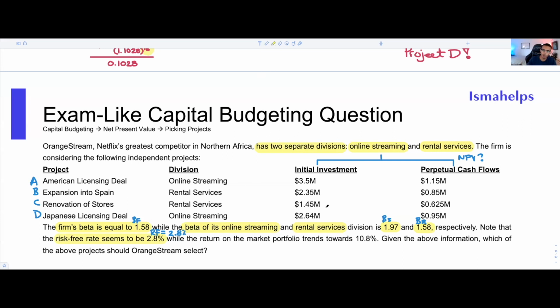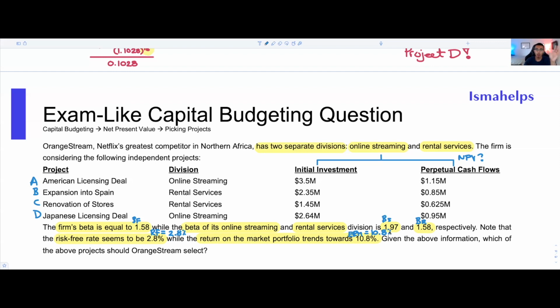Okay, and they're also letting you know that the market portfolio, well, the return on the market portfolio, is equal to 10.8. So that's awesome news. Okay, so ERM. Of course, different schools, different programs may look at this with a different label, but what we want to know here is that under the CAPM formula, we're going to write for the market return 10.8%.